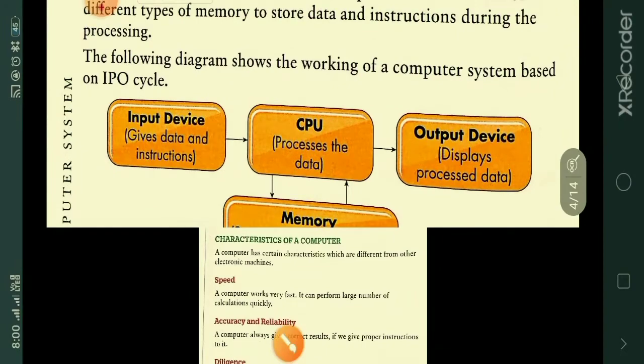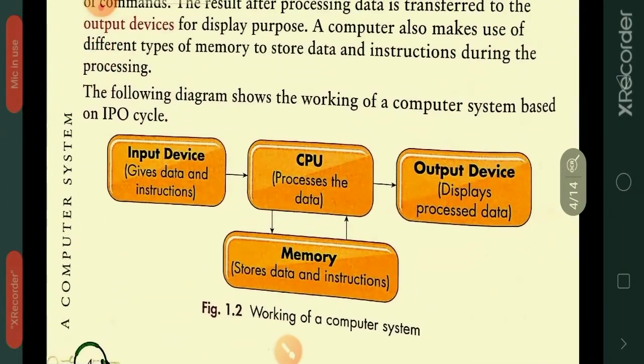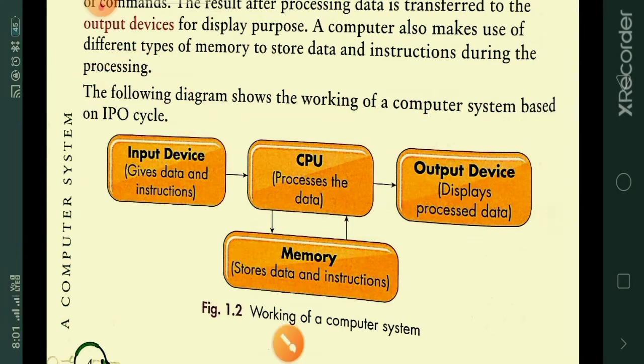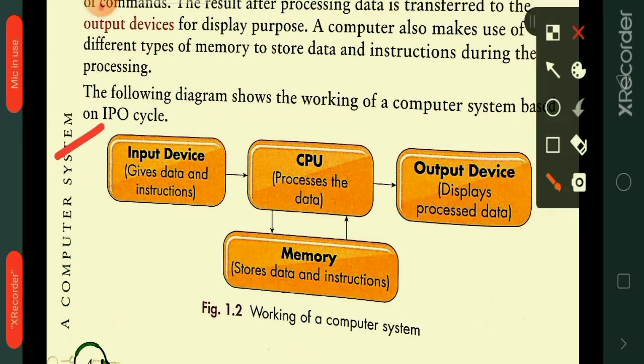The following diagram shows the working of a computer system based on the IPO cycle. So how does our computer system work on the IPO cycle? First step, input device, I. Here it gives data and instruction. For example, keyboard, that is the input device.